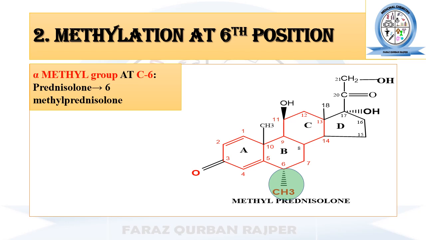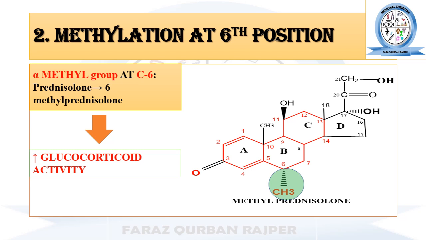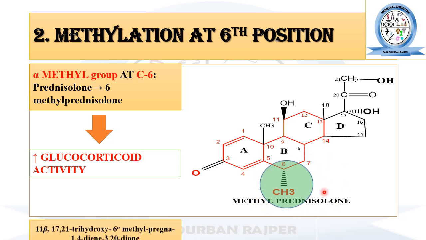Methylation at 6th position. Methylprednisolone, which is basically the synthetic derivative of prednisolone, can be made by the introduction of a methyl group, or by the substitution at carbon number 6 of prednisolone with an additional methyl group. So in this way the new derivative formed is methylprednisolone. Methylprednisolone has higher glucocorticoid activity. Why? Because of the presence of this additional methyl group at carbon number 6.